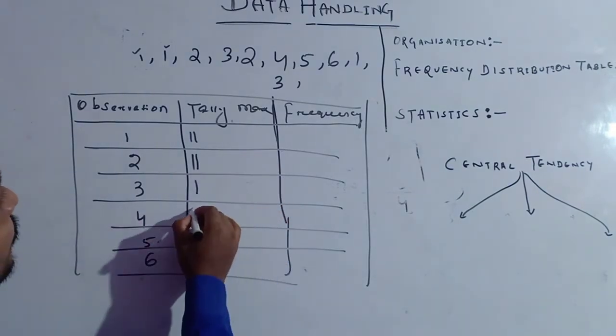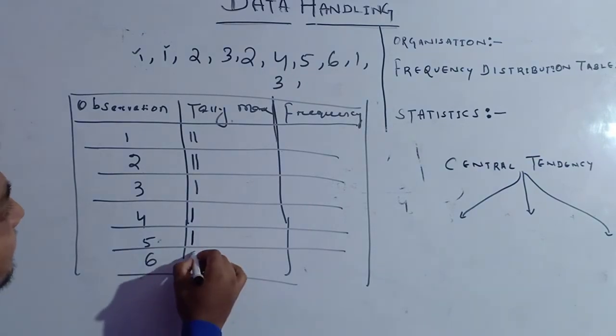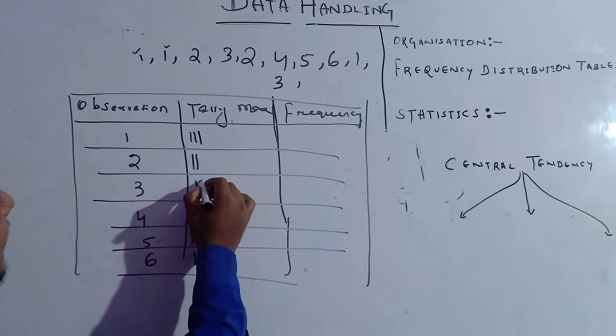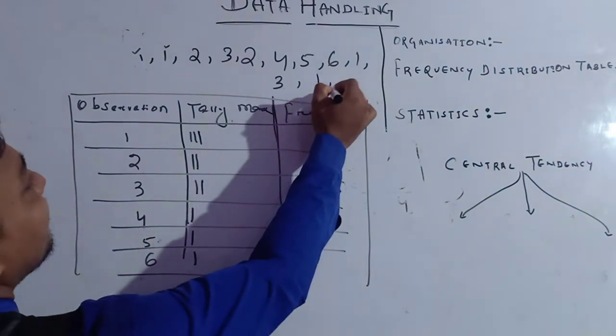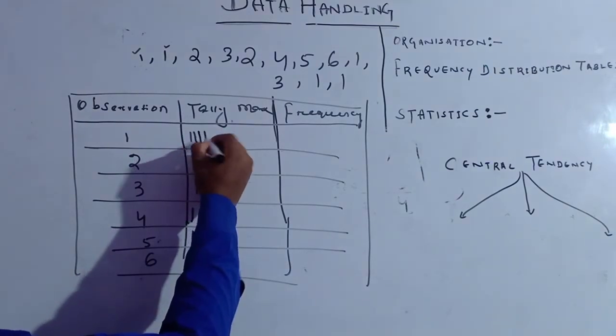Then after 4, 1 bar. 5, it is 1 bar. 6, it is 1 bar. Another 1, it is 1 bar. Here it is 3, it is another bar. Suppose once again 2, 2, 1 are there. So it means here it is 1 bar.